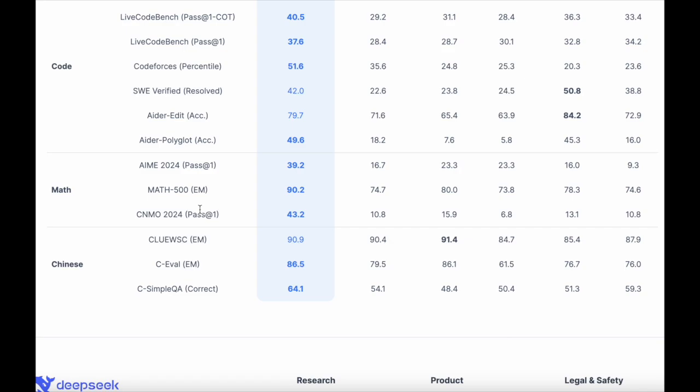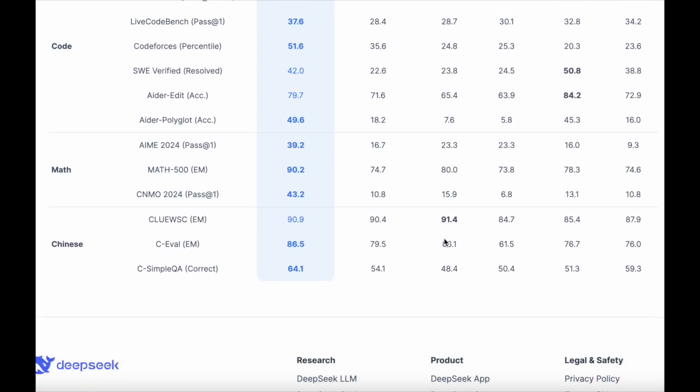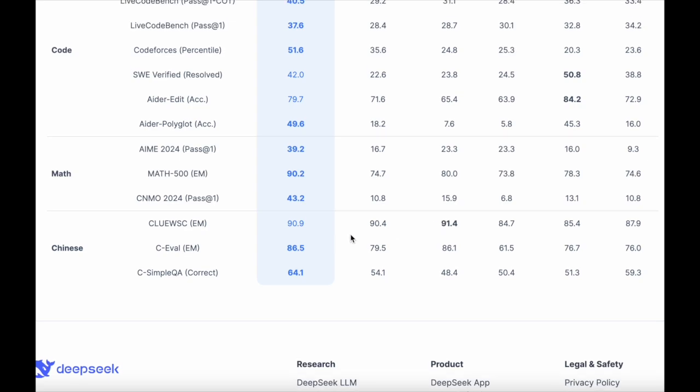Then we are going to move to mathematics tasks. They also have it. In fact, they outperformed every other model, not only GPT-4o, on mathematical problems. And then on Chinese, I'm quite surprised that there's a model that actually beat DeepSeek R1 in one of the particular benchmarks, which is Qwen 2.5. I think this is the AI released by Alibaba. Yeah, I think so. So it's quite understandable. I mean, it's a Chinese thing. So basically, that's it. As you can see here, this proves that DeepSeek R1 outperforms the 4o model very, very much.